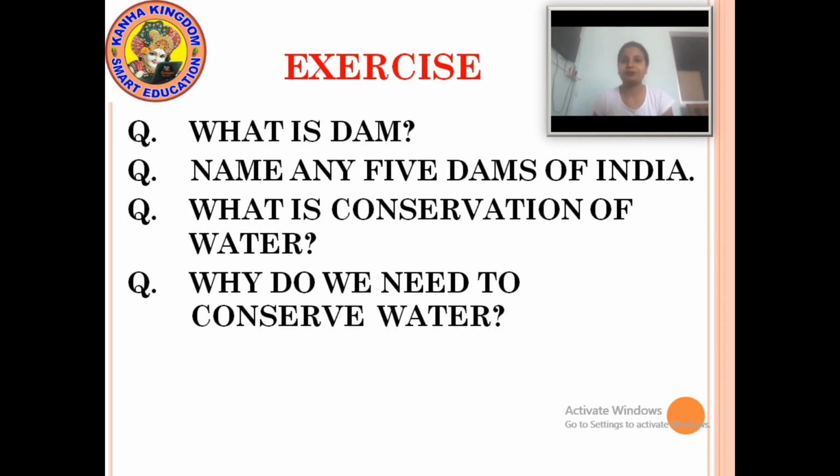Now our next question is, name any 5 dams in India. Our first dam is Bhakra Nangal Dam. Second is Hirakud Dam. Third one is Sardar Sarovar Dam. After that, Damodar Valley Project, and Farakka Barrage. These are the 5 dams in India. So please write down.